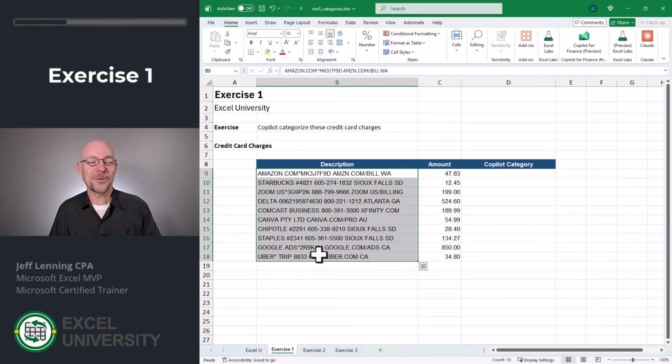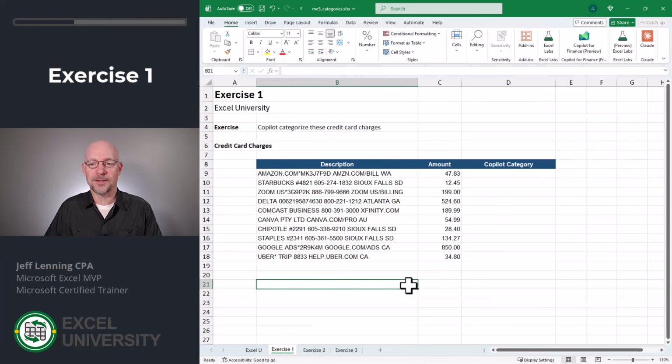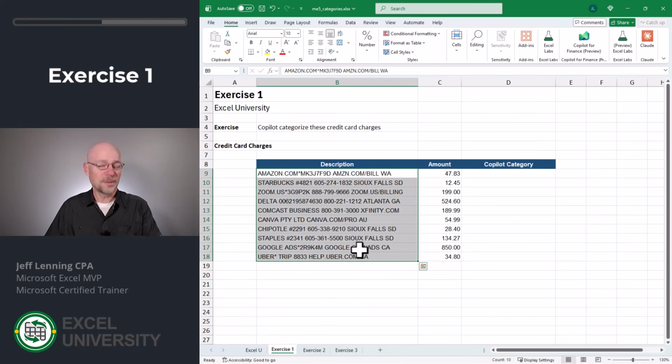So I want to show you how we could possibly use the COPILOT function to help. As of the time I'm recording this, the COPILOT function requires a few things. It requires a separate Microsoft Copilot license. It also requires a current version with all the updates applied. If you don't have the COPILOT function, check with your IT group. Basically what we want to say is, take a look at these, give me the categories.